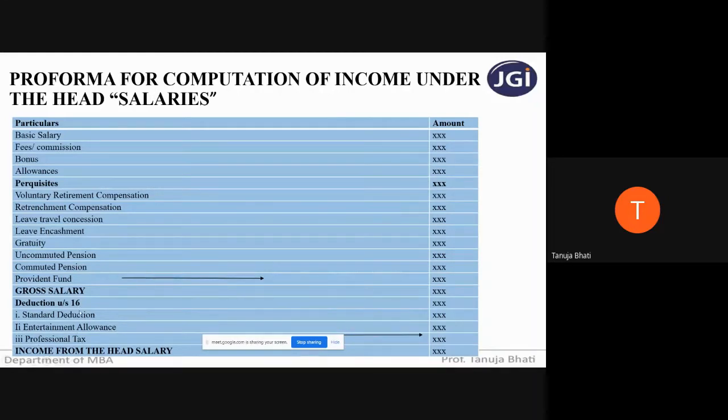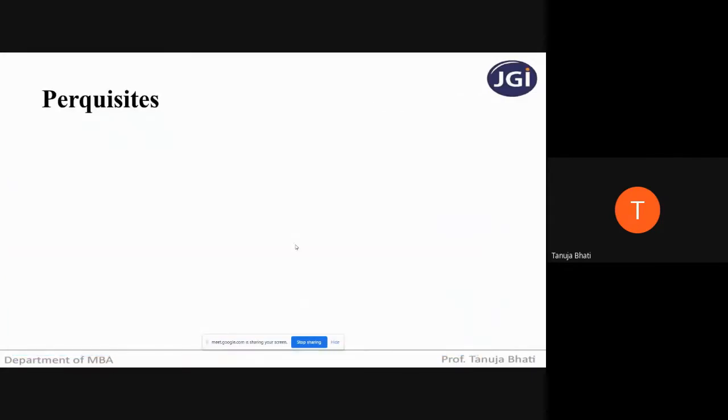So these three are the deductions under the head income from head salaries. When we minus gross salary from this deduction, we get income from the head salary. Why am I revising this again and again? Because this format is important, and a full-fledged sum on income from head salaries is sure to come. Okay. So let us move ahead.